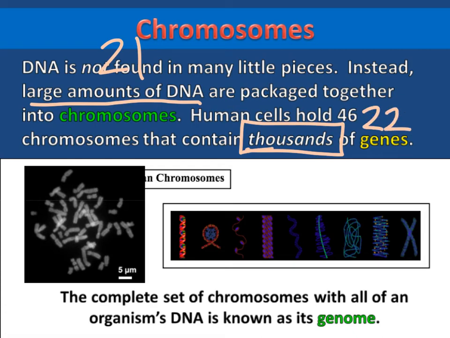Alright, so on number 23, what do we call the complete set of DNA? The complete set of chromosomes with all of an organism's DNA is called the genome. Number 23, genome.